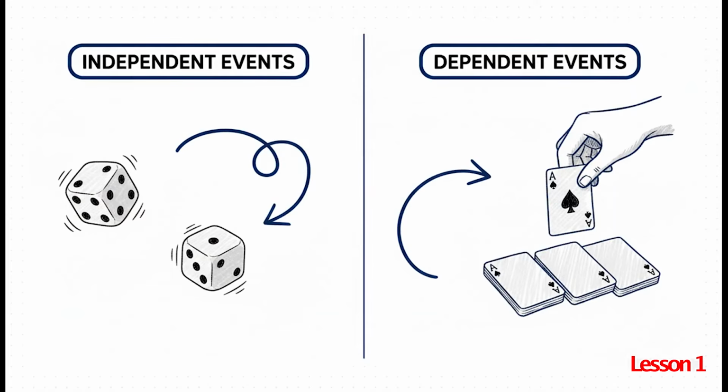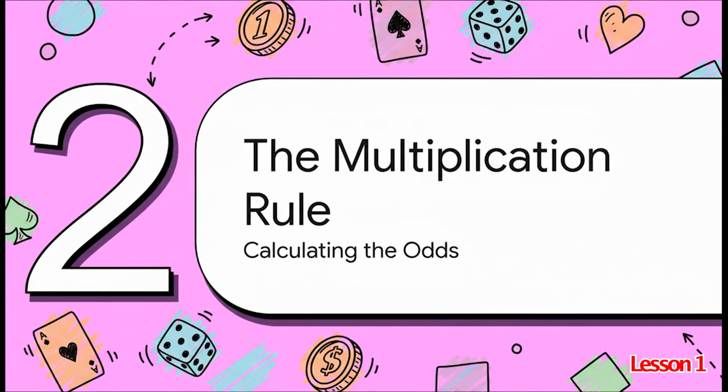So an independent event is like rolling a die. Getting a 6 has zero effect on what you do next. A dependent event, however, is like drawing a card from a deck. If you pull out the ace of spades and keep it, the next person's chance of getting the ace of spades has gone all the way down to 0. The second event was directly affected by the first one. That's the difference. Right, that's the key vocab.